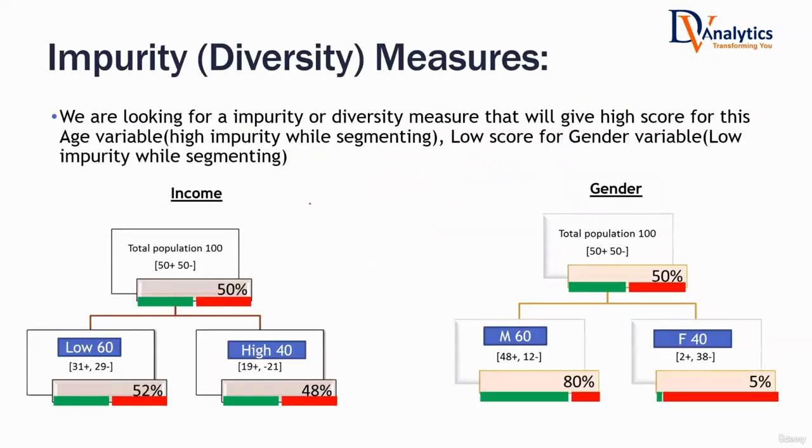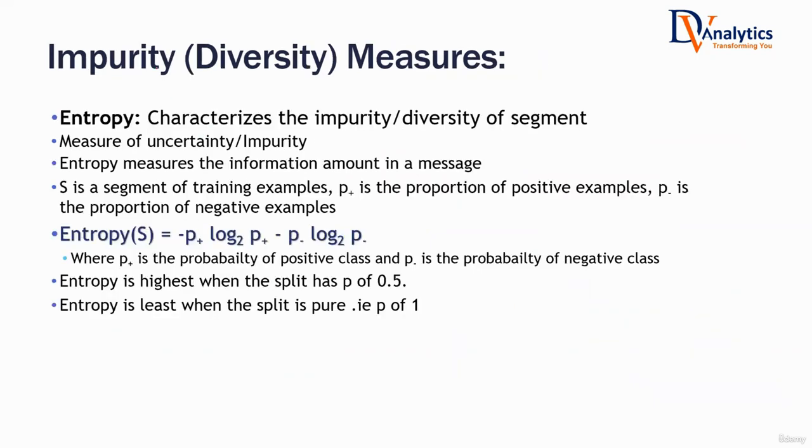You have to have that particular variable which is giving you purer subsets. First of all, I have to define what is purity. I have to quantify what is purity, what is impurity. So the first theoretical measure that we are going to discuss today is a measure of impurity, measure of diversity, measure of randomness. Entropy is a measure of impurity. Entropy is calculated for a set S. If P1 is the probability of class 1 and P2 is the probability of class 2, then entropy is minus P1 log P1 minus P2 log P2.